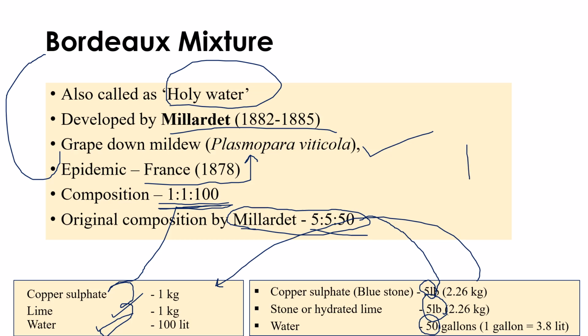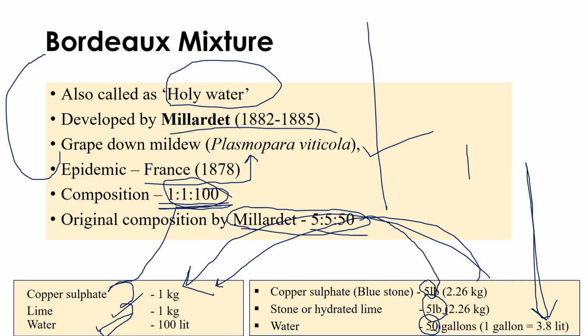1 lb is equal to about 0.45 kilograms, so 5 lb will come close to 2.26 kilograms. So 5 lb is 2.26 kilograms, and 50 gallons, with each gallon equal to 3.8 liters of water. So if you just see 2.26 into 3.8, it is around 180 liters, so again it will come close to 1:1:100 only. For easy understanding and remembering, the formula was slightly changed to 1:1:100.